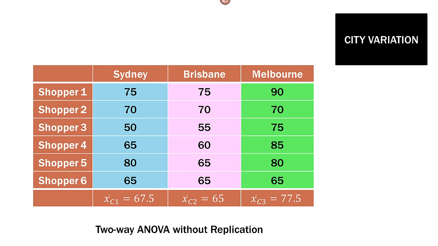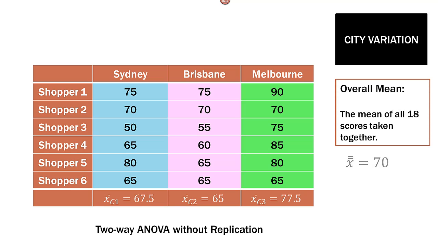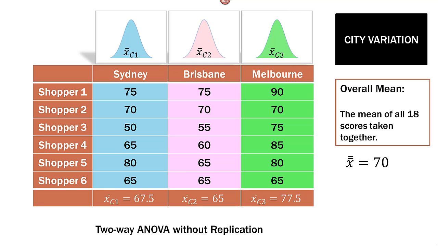So let's take a look at this graphically. Now the first thing we want to look at is the city variation, so the column variation. Now before we do that, let's look at this overall mean. So if we take all of these scores and we find the mean of all 18 scores, we come up with an overall or a grand mean, however you want to label it, of 70. So the mean of all 18 of those scores out of 100 here is 70. Now each city has its own mean and its own distribution. And again, I've color-coded them so you can see how they all match.